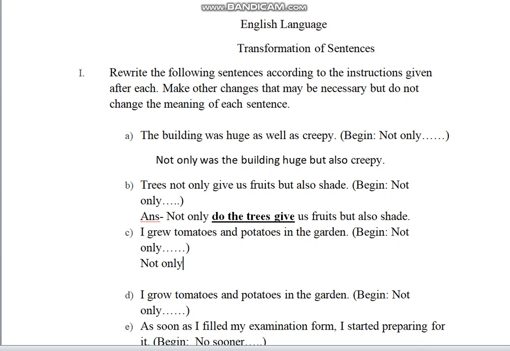not only did, because the question was in past tense, not only did I grow, because with did we do not use past form of the word. Therefore, not only did I grow tomatoes, but also potatoes in the garden. Now the sentence is complete.